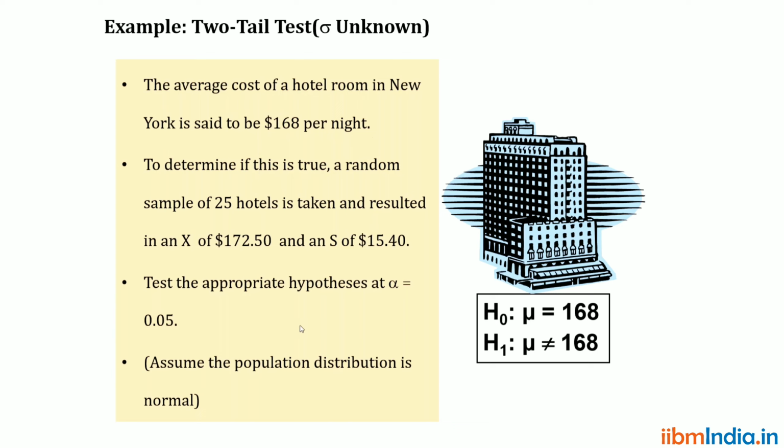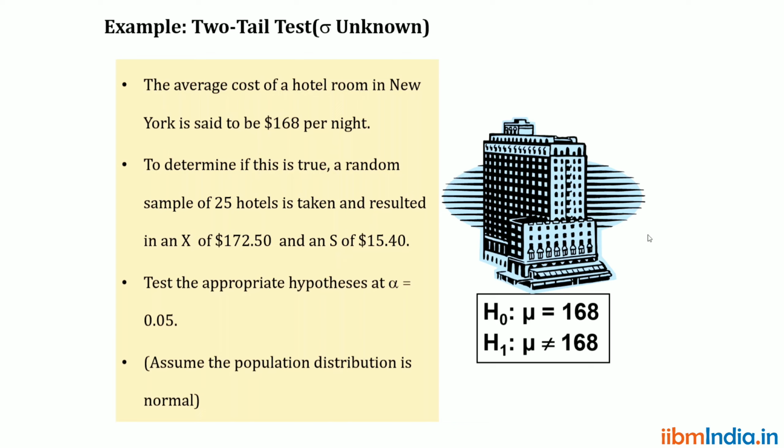Only the sample standard deviation is given here: a random sample of 25 hotels gave an X bar of $172.5 and S of 15.4. There is no population standard deviation, so we go for a two-tail t-test.